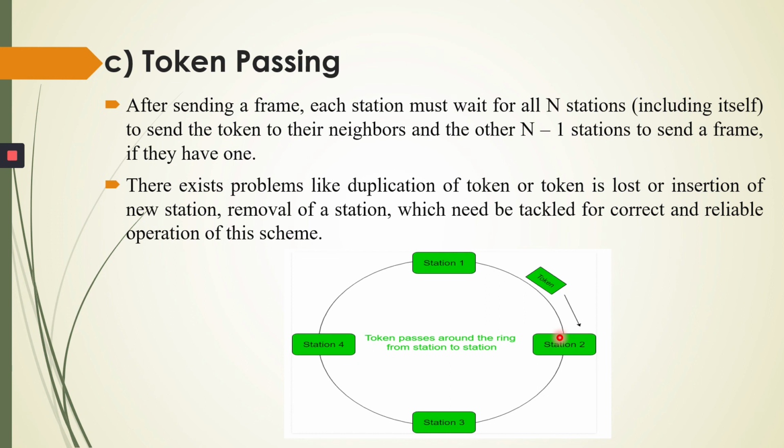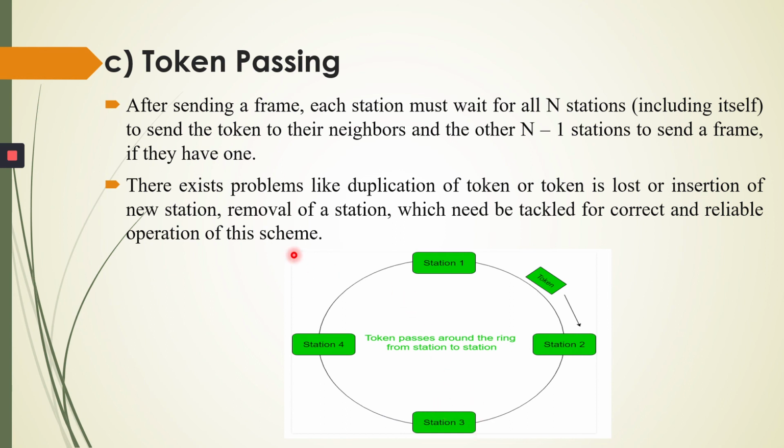Okay, after sending the frame, each station must wait for all N stations to send the token to their neighbors and the other N-1 stations to send the frame if they have one. So after sending the frame, station 2 must wait for all remaining stations. So here we have station 3 and station 4. After station 2, the token is passed to station 3. After that, station 3 passes it to station 4. So when they get the token, they can send the frame.